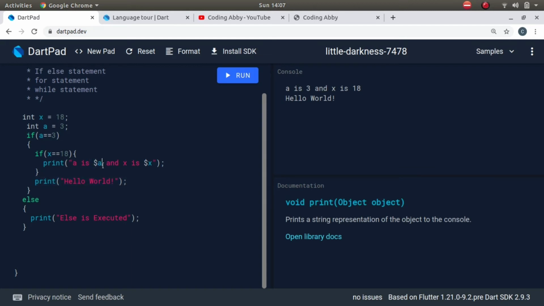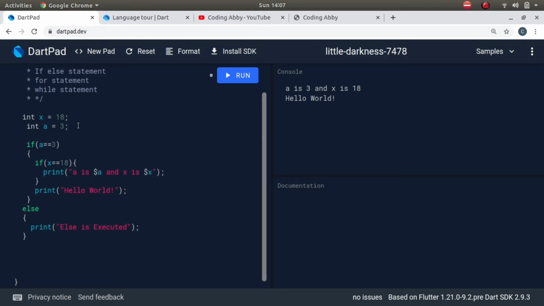Now coming to this dollar symbol. What is the dollar symbol? Suppose we have a string like this and we want to use values of variables, but we don't exactly know at a point what the value is.